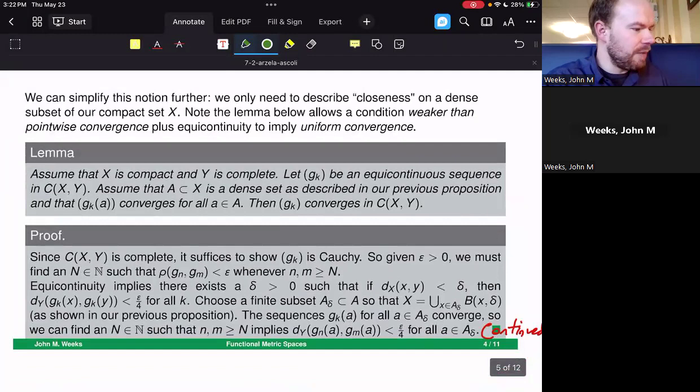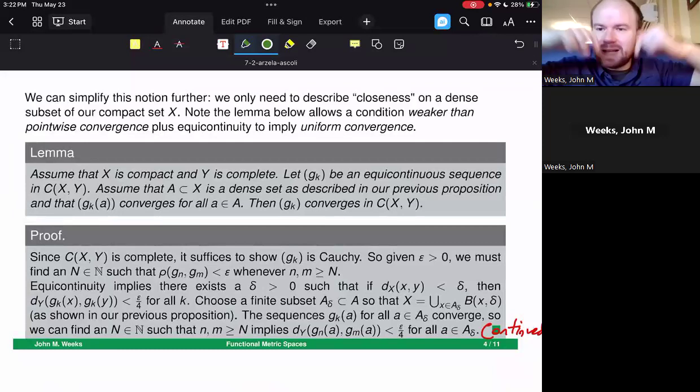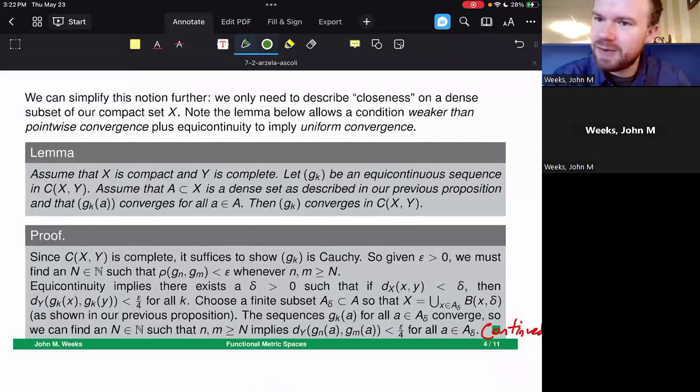But let's simplify this notion a little bit further. We only need to describe closeness on a dense subset of our compact set X in order to describe closeness on the entire compact set X. This is basically saying that with a condition weaker than pointwise convergence, that is, pointwise convergence on the dense subset of a compact set, if you add equicontinuity to the mix, then you actually get uniform convergence on all of that. Let's talk about that for a little bit.